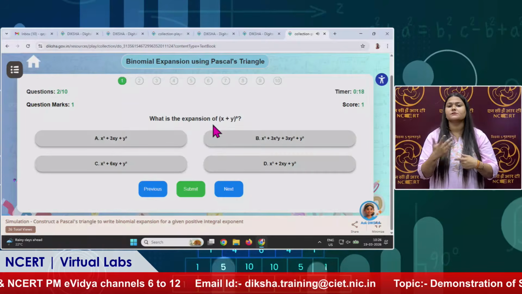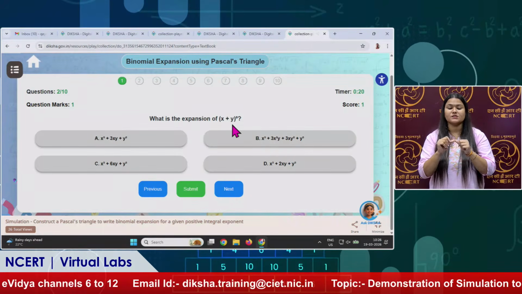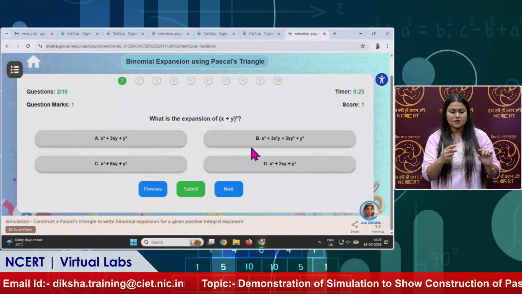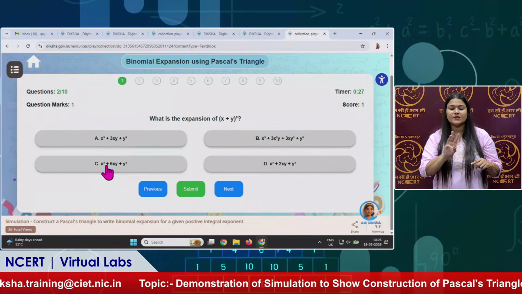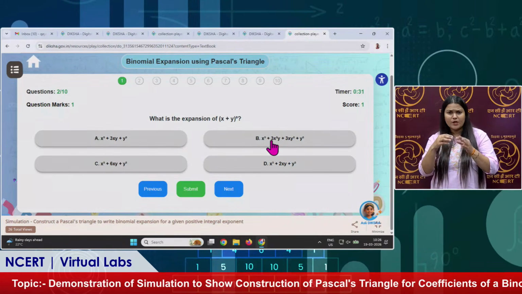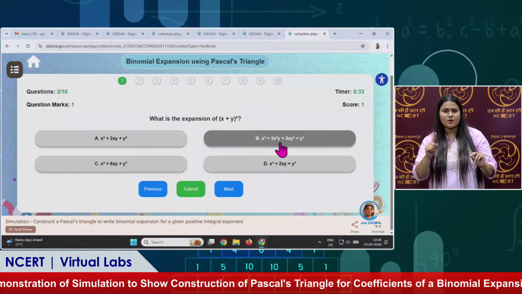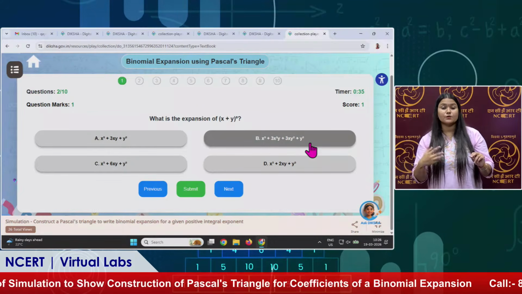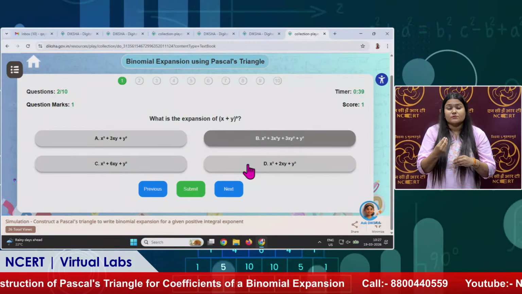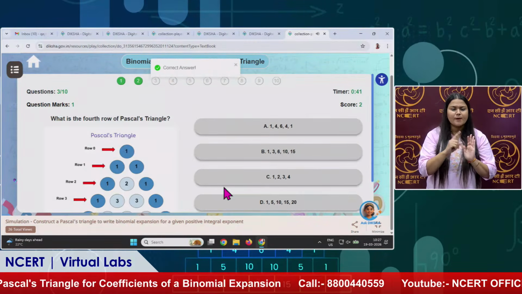What is the expansion of this? You can see this is the third row. There are the coefficients 1, 3, 3 and 1. You can check by the coefficients as well. You need not expand. So this one will be correct, because there is 1, 3, 3 and 1. But maybe sometimes you may give a wrong number. Let us see the next question.